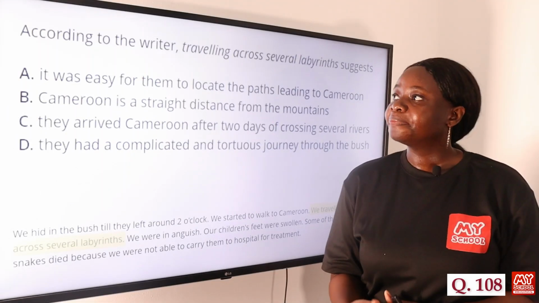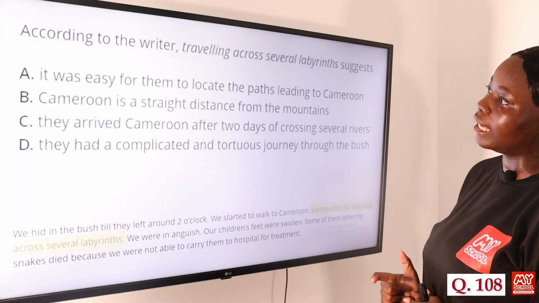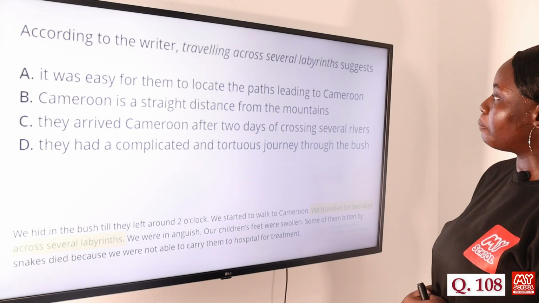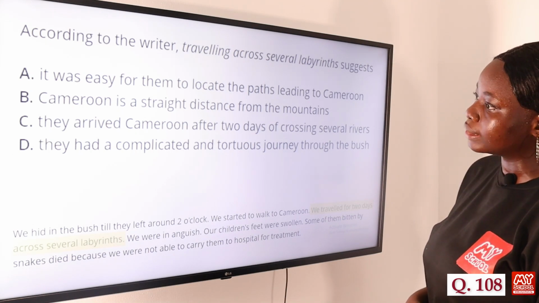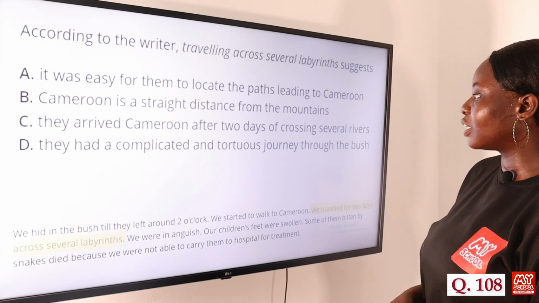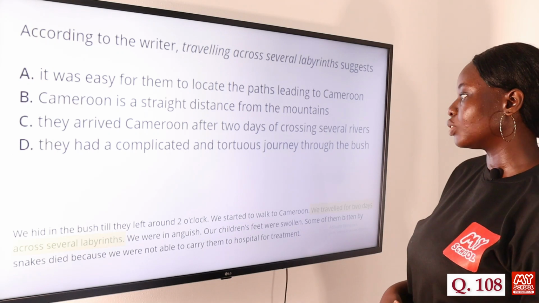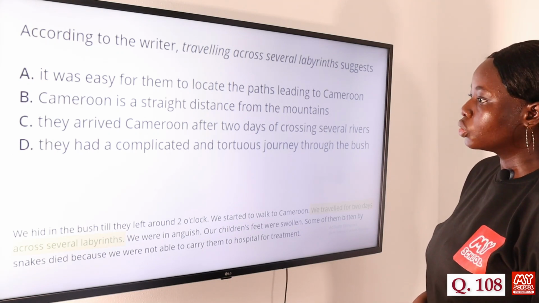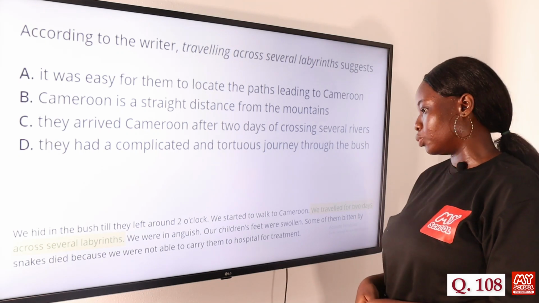Question 108. According to the writer, traveling across several labyrinths suggests: A, it was easy for them to locate the path leading to Cameroon. B, Cameroon is a straight distance from the mountains. C, they arrived Cameroon after 2 days of crossing several rivers. And D, they had a complicated and tortuous journey through the bush. So the answer to this question is option D, they had a complicated and tortuous journey through the bush.